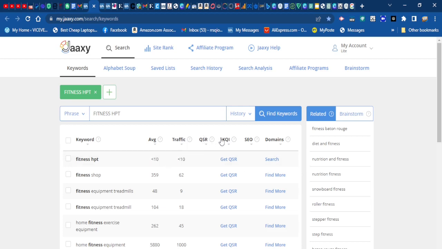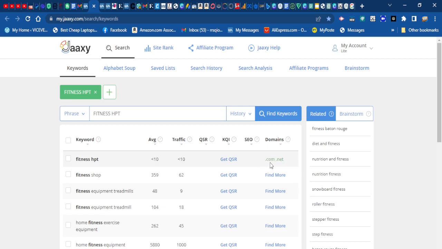So this is the competitors there. So if the SEO is good enough, you are going to know here. So to know if the domain is available, here is where you are going to click. So you want to click search right there. So it's going to help you check if the domain is available.